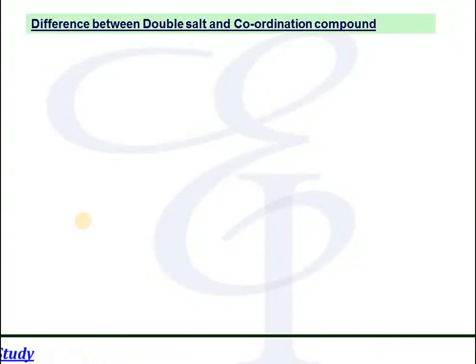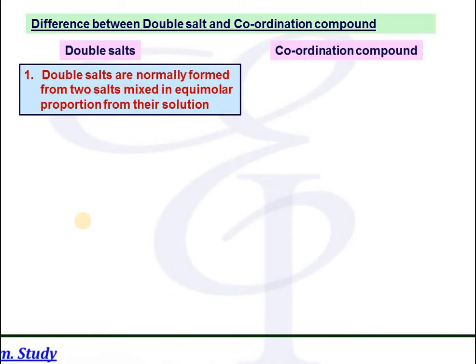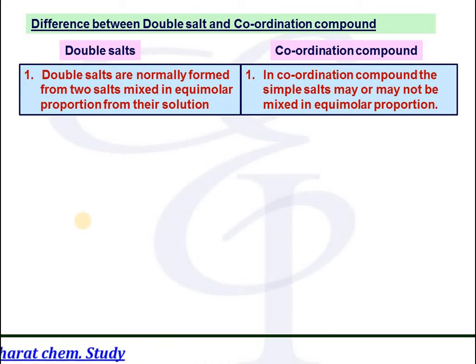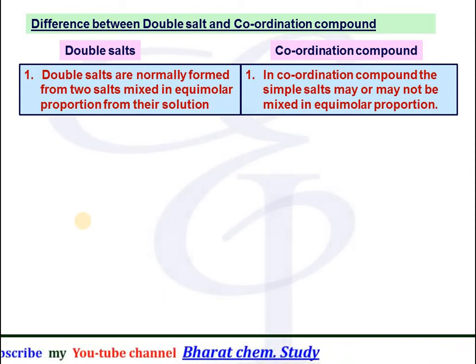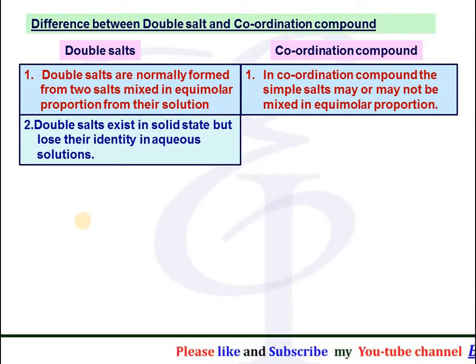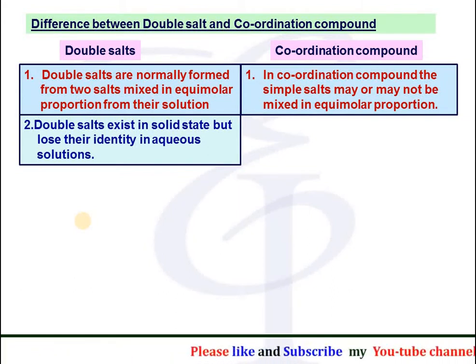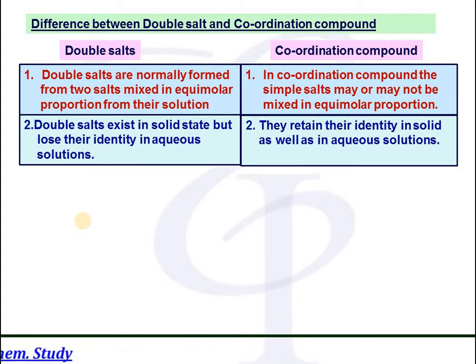The difference between double salts and coordination compounds. Double salts are normally formed from two salts mixed in equimolar proportion in their solutions, whereas in coordination compounds, the simple salts may or may not be mixed in equimolar proportion. Double salts exist in the solid state but lose their identity in aqueous solutions, because on dissolving in water they split into ions, whereas coordination compounds retain their identity in the solid as well as in aqueous solutions.